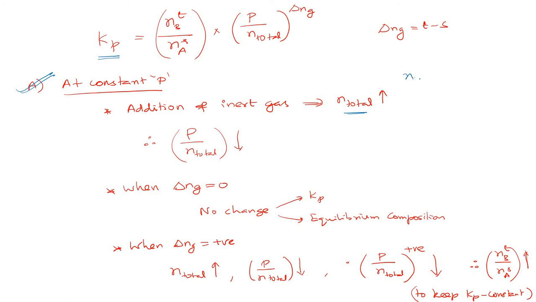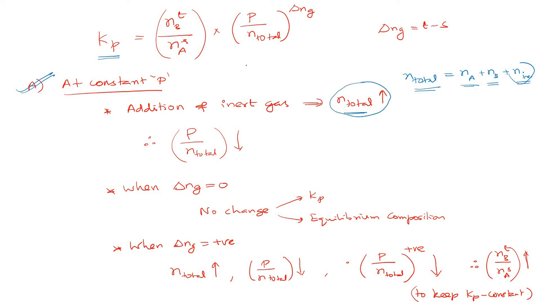Total number of moles is nothing but number of moles of the reactant plus number of moles of the product plus number of moles of the inert gas that we add. So total number of moles will increase, but number of moles of A and number of moles of B remain the same.